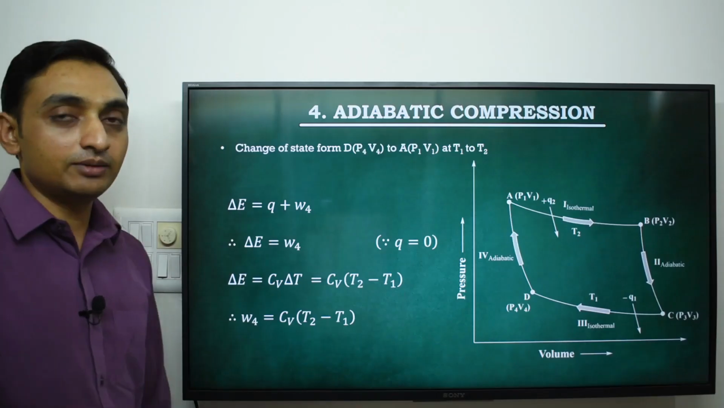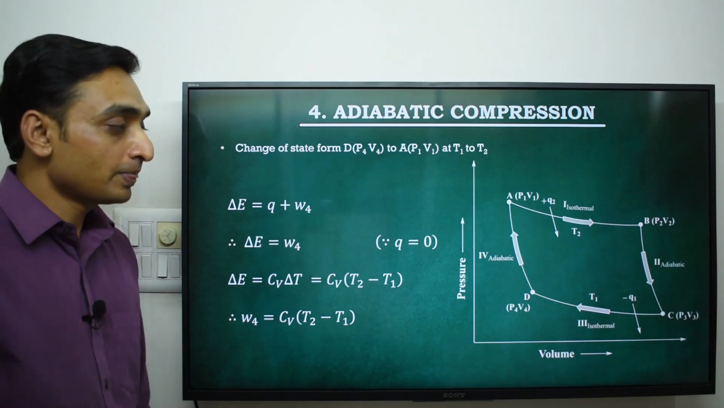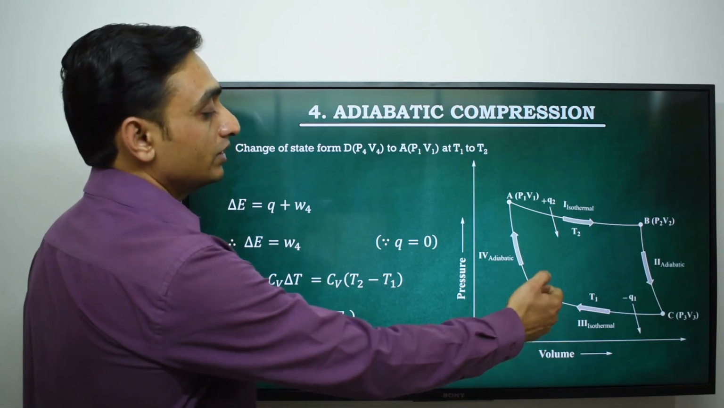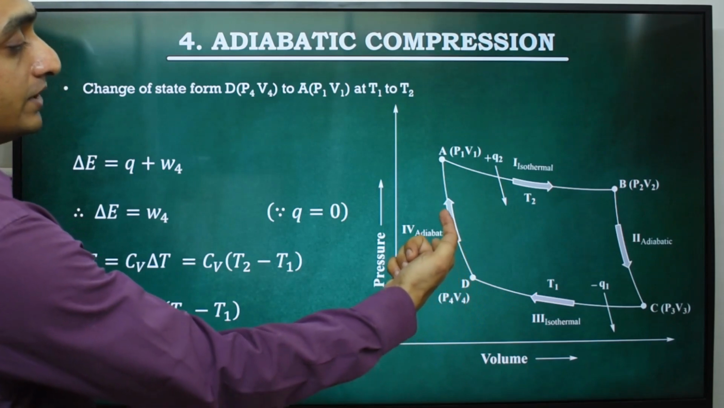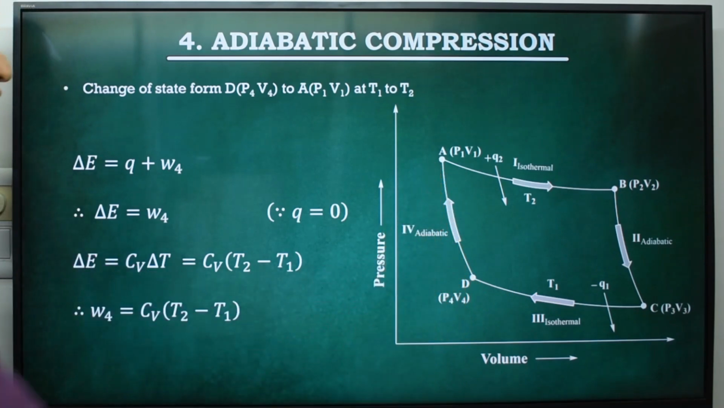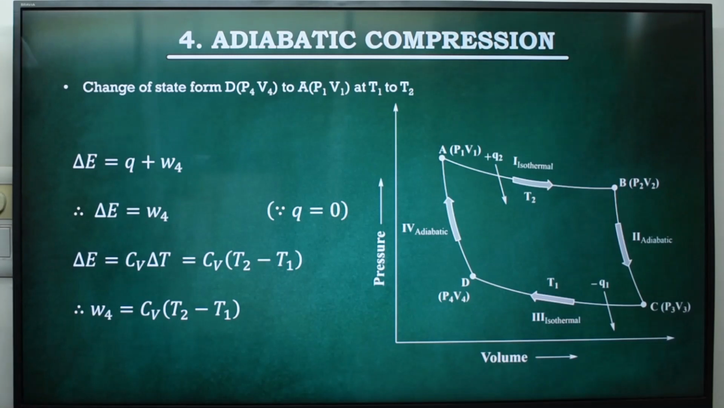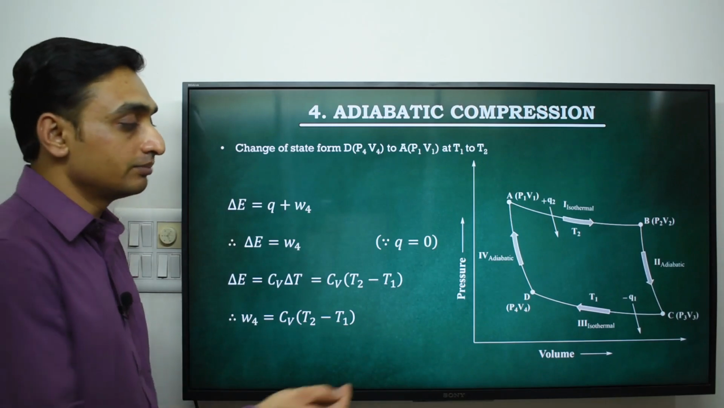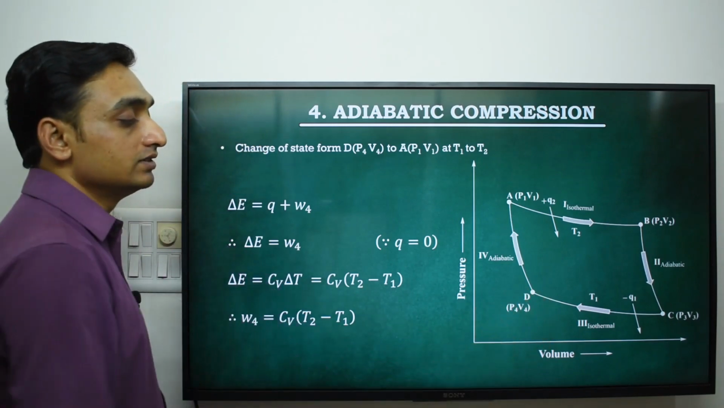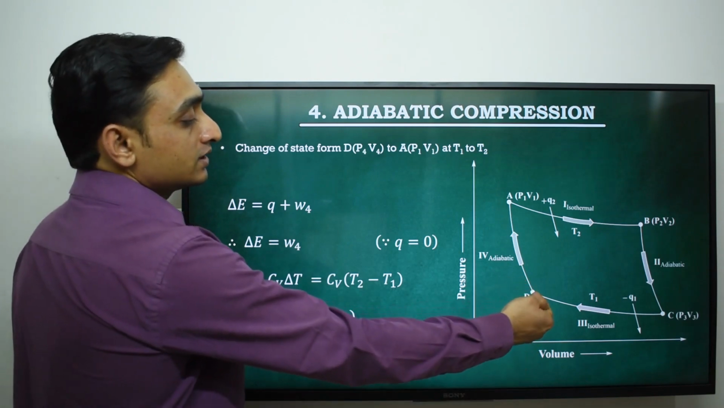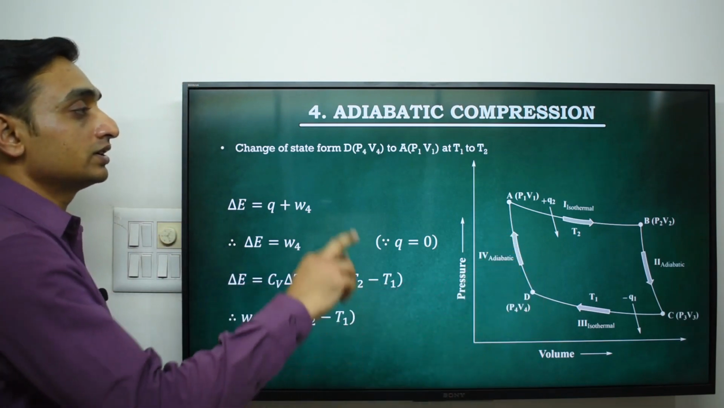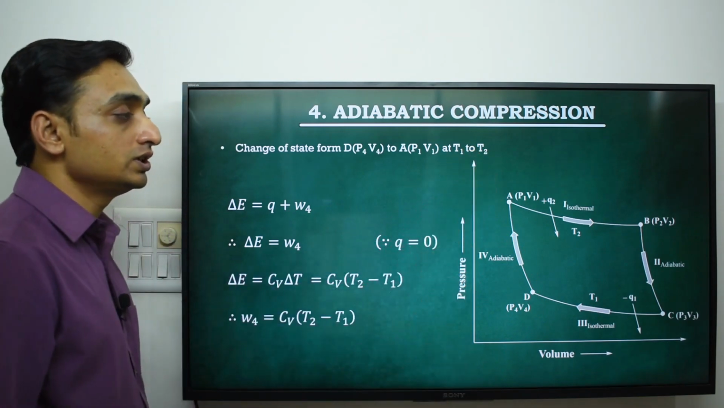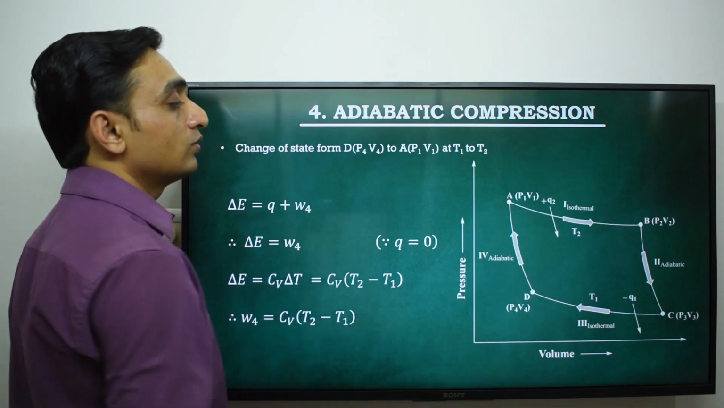Next process is adiabatic reversible compression. This process starts at state D, which is P4 V4, and the gas is compressed adiabatically and reversibly to return to its original state, and the work done on the system is W4. As the gas is compressed adiabatically, the temperature of the gas is raised, it becomes T1 to T2, and the system returns to its original state.